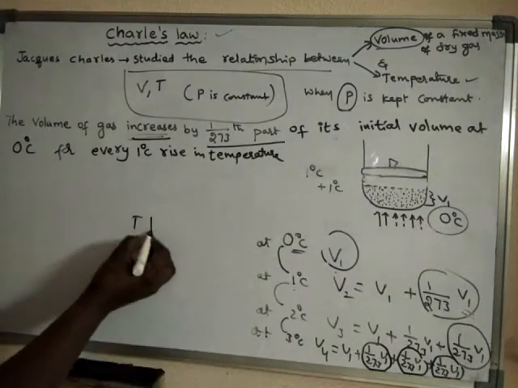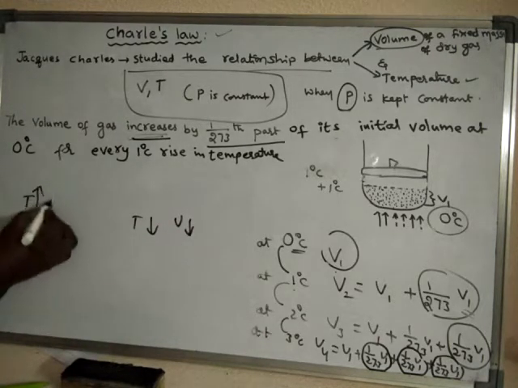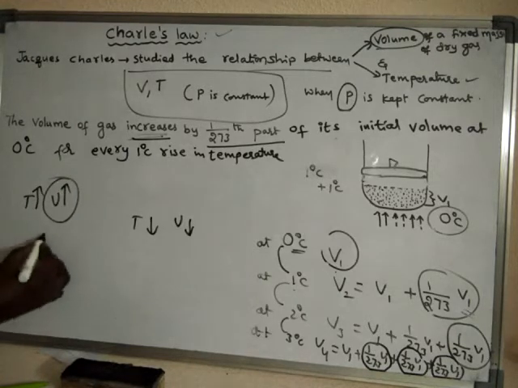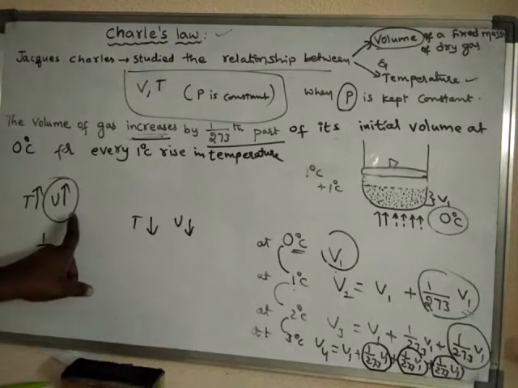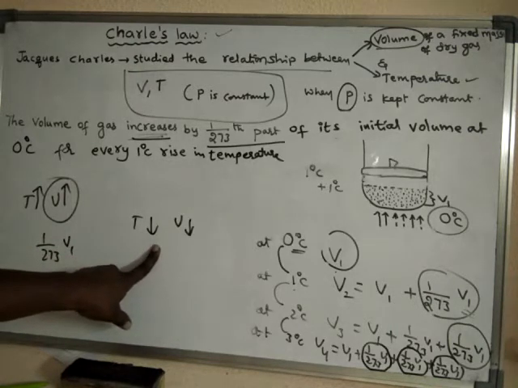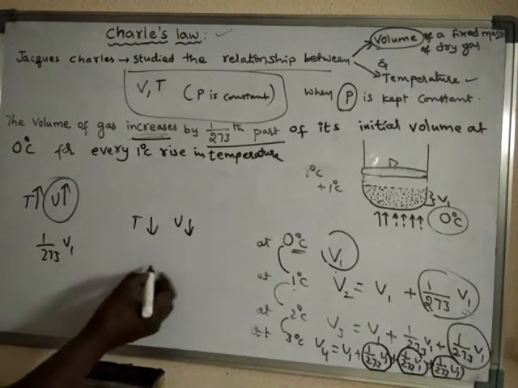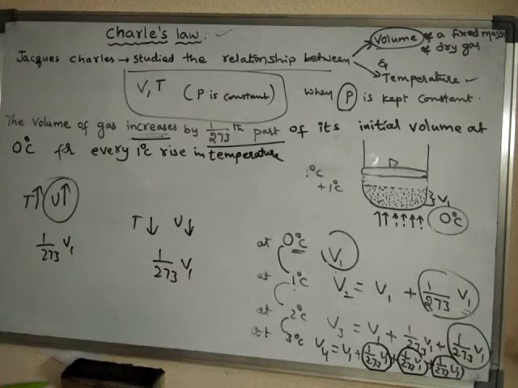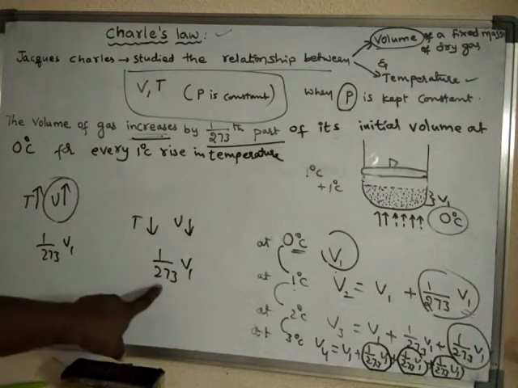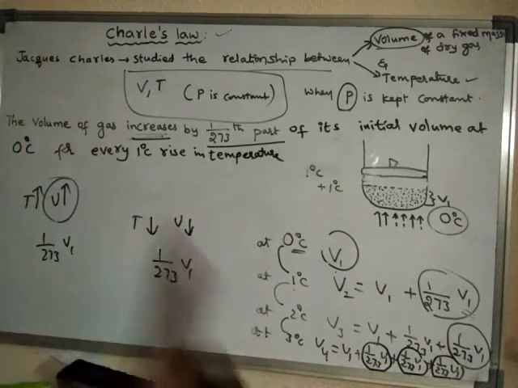In the same way, if the temperature decreases, volume also decreases, again by 1 by 273 of its initial volume at 0 degree centigrade for every 1 degree centigrade change in temperature.